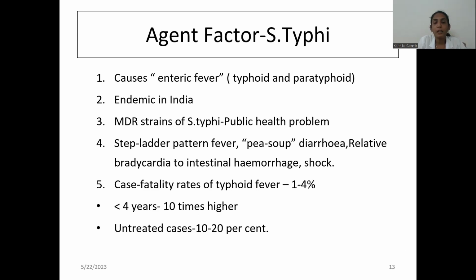Salmonella typhi most commonly causes enteric fever. It is endemic in India. MDR strains of Salmonella typhi are emerging, which is the most common public health problem. Here the diarrhea is classically described as pea soup diarrhea, with a step-ladder pattern of fever, relative bradycardia and shock. Diagnosis is by Widal test, and culture is the gold standard. The case fatality rate for typhoid fever is 1 to 4%.